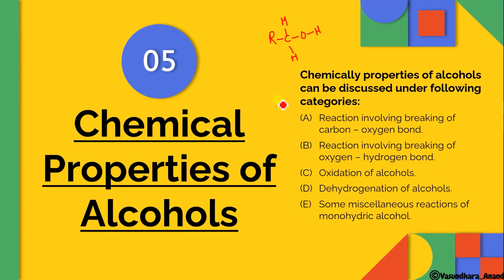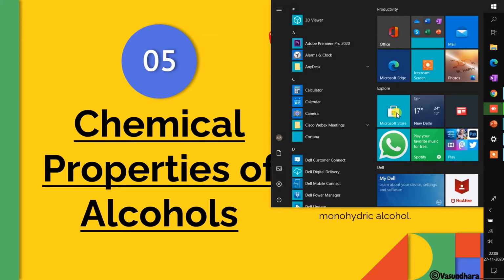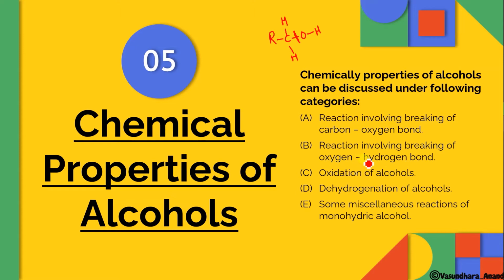Then the alcohol can show the reaction involving breaking of this bond. Yes. So it will show its basic character. And it will also show the reaction involving breaking of the oxygen-hydrogen bond. That means this bond can also break, and it will show the acidic strength.